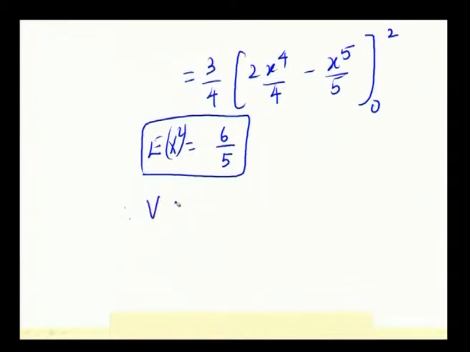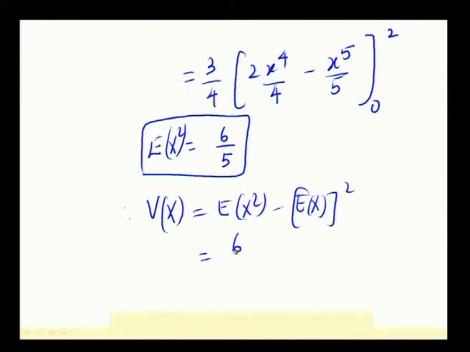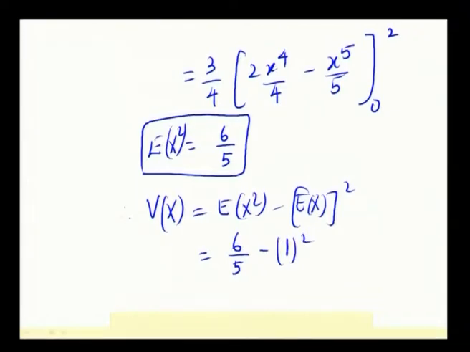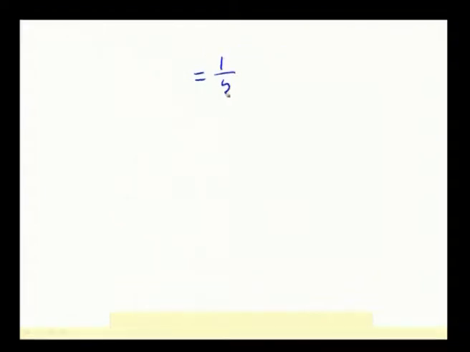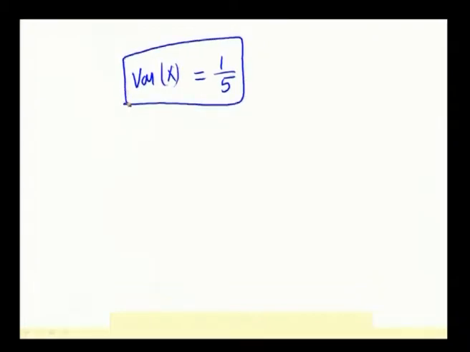So, substituting in the variance of x formula, this is equal to E of x square minus E of x the whole square, right. So, E of x square, you have got the answer as 6 by 5 and E of x is 1, square. When you simplify, this is equal to 1 by 5. So, your variance of x is equal to 1 by 5. So, we have found out the mean and variance for this problem.